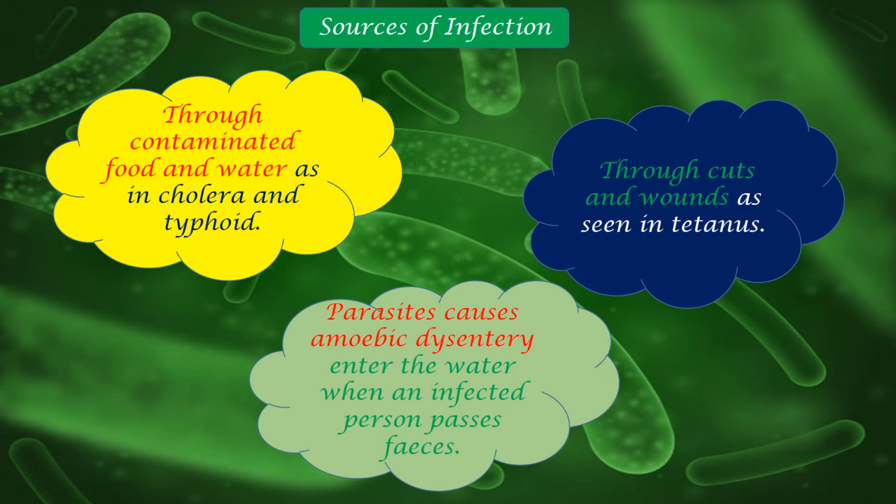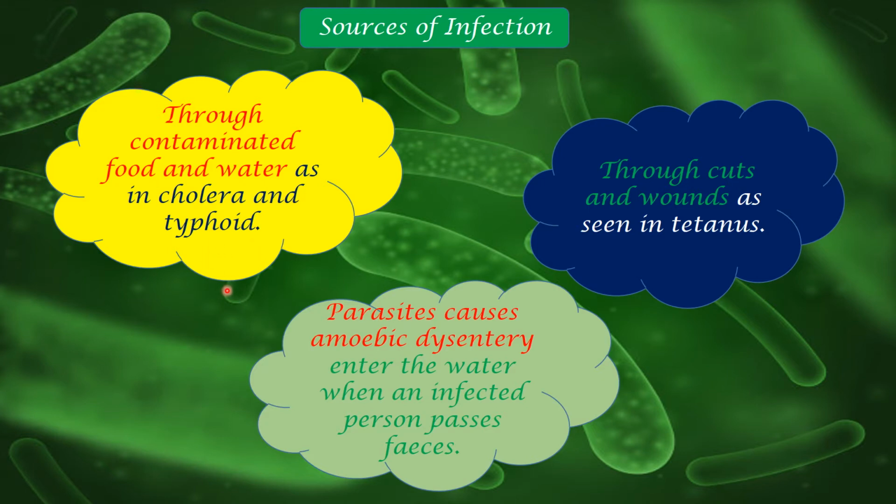So there are many ways through which microorganisms spread through food and water. Being hygienic will help us, and examples are cholera and typhoid. You might have heard about cholera, which is actually a waterborne disease. And typhoid can be either water or food, mostly food.